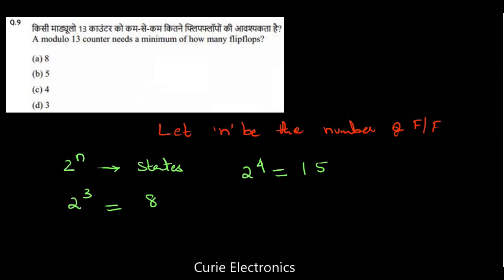Here it doesn't go to 8, it can count up to 7. So we need 4 flip-flops to make a mod 13 counter.